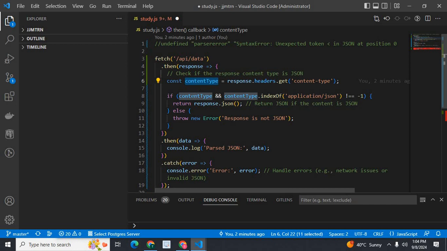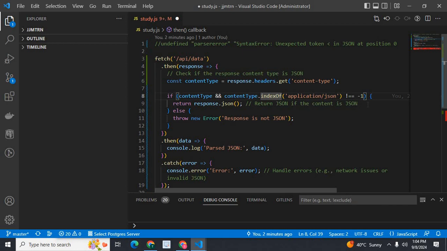I have content type here, and if I have content type and contentType.indexOf application/json not double equal to -1, we know that the response header has a content type JSON.